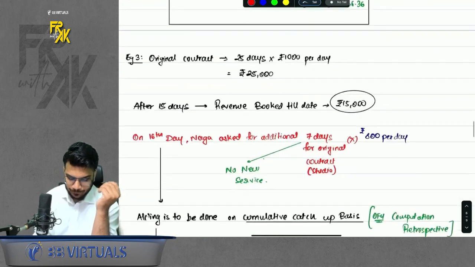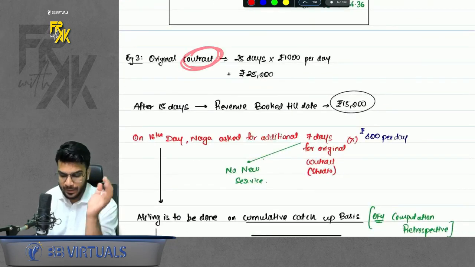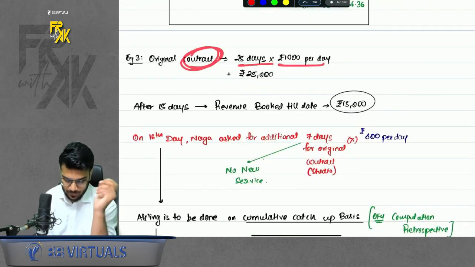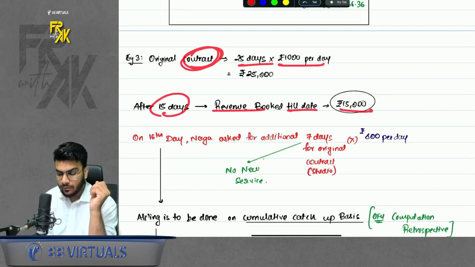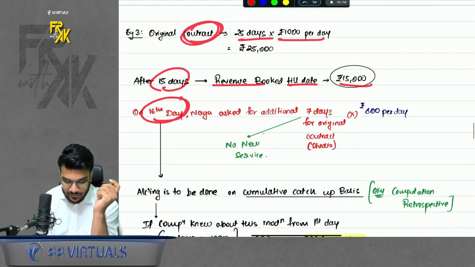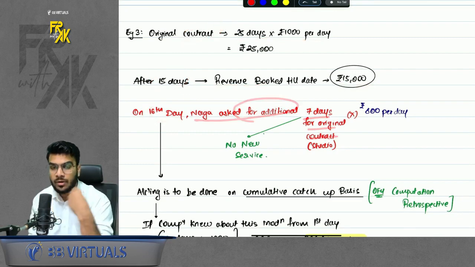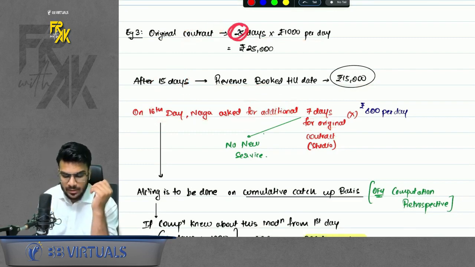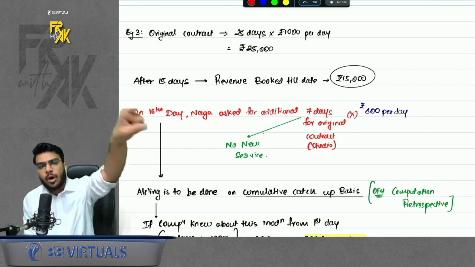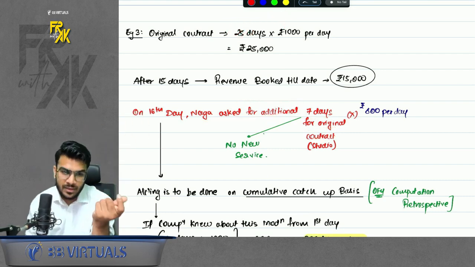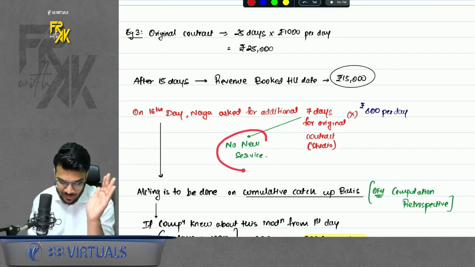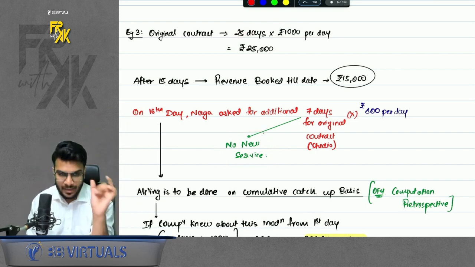Third case. The original contract was studio painting, 25 days, 1000 rupees per day. After 15 days, revenue booked till date was 15,000 rupees. On the 16th day, Naga asked for an additional 7 days in the original contract only. So Naga was like, sir, instead of 25 days, I will require 7 more days. In the original contract only, he is increasing the number of days. So here no new service is being added. Only we are increasing the days in the existing service.